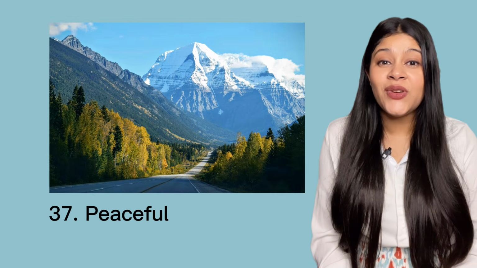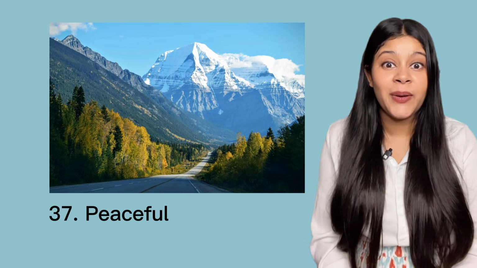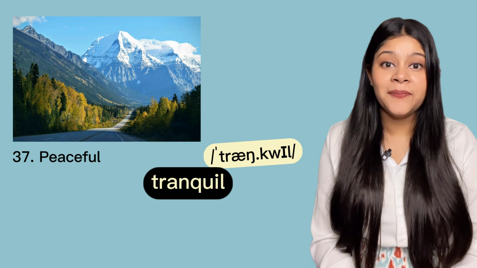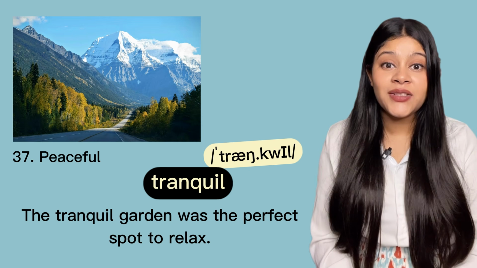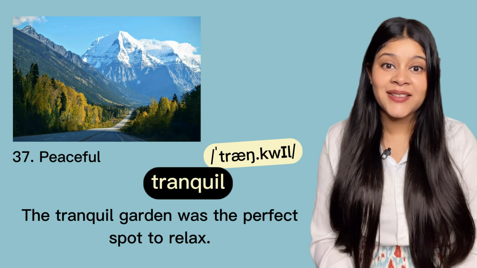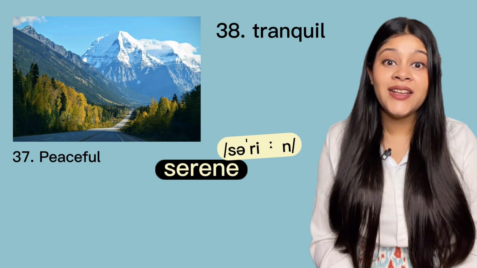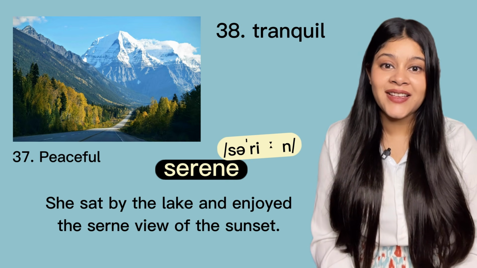This place looks really peaceful, where you could hear the birds chirping, the water flowing. But instead of peaceful, use the word tranquil. For example, the tranquil garden was the perfect spot to relax. You can also use the word serene. She sat by the lake and enjoyed the serene view of the sunset.